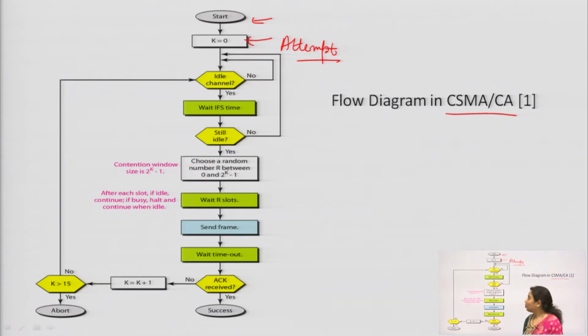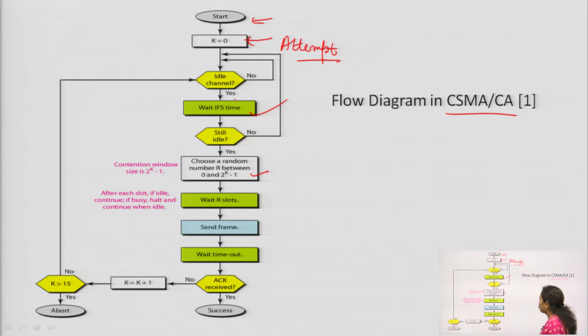If it is not, then it has to make another attempt. If it is idle, then it has to wait for the IFS time, this is the timer. If the channel is still idle, then it will choose a random number. If it is not idle, then it has to go back for the next attempt. So, this is the case for CSMA CA.